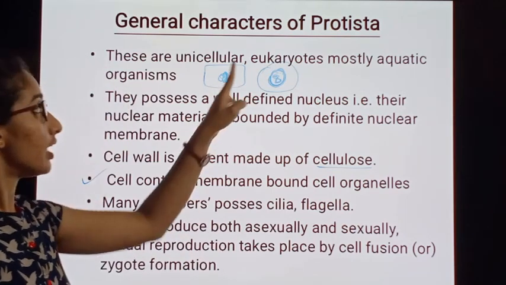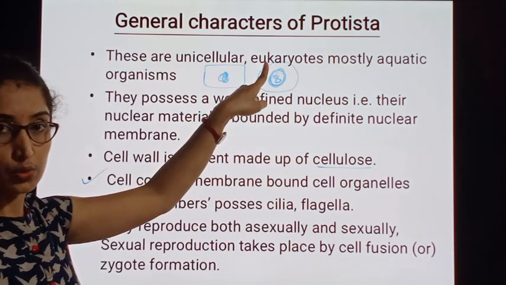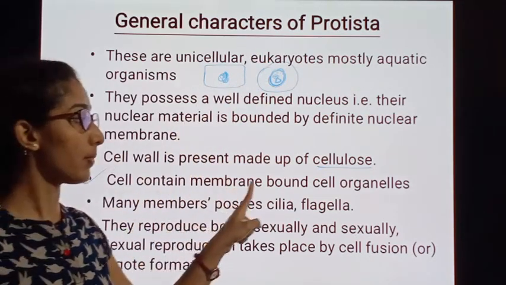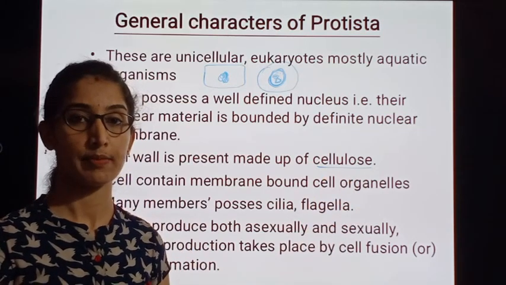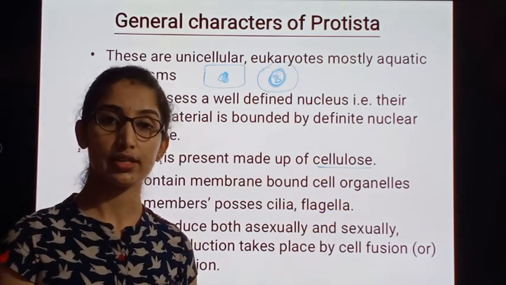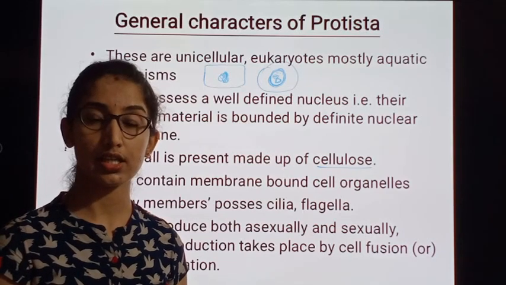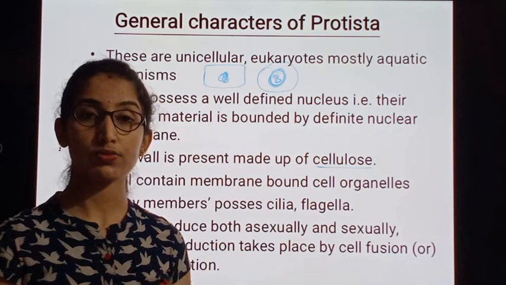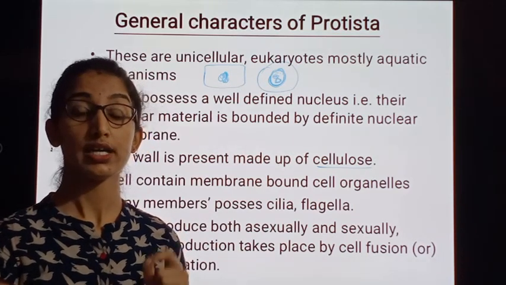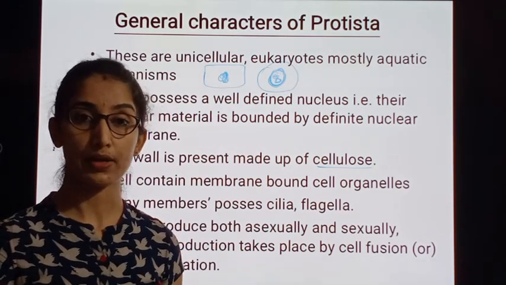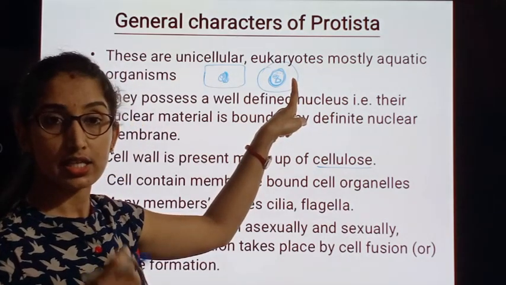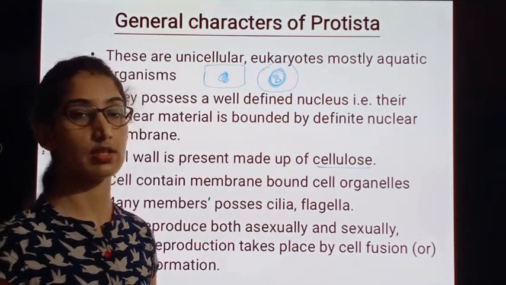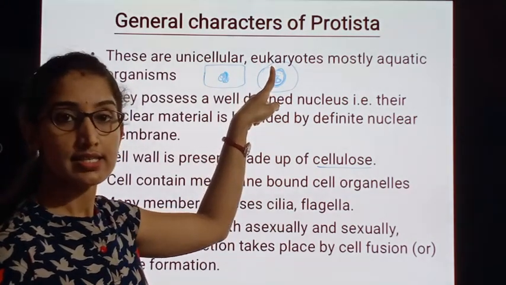Protistans are eukaryotes. These eukaryotic cells contain membrane bound cell organelles like mitochondria, Golgi apparatus, endoplasmic reticulum, lysosomes, etc. Like this, many cell organelles are present within the cell to perform specific functions, and this is also one of the important characteristics of the eukaryotic cell.